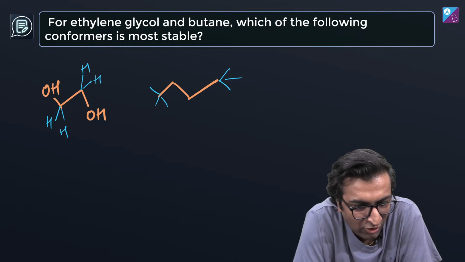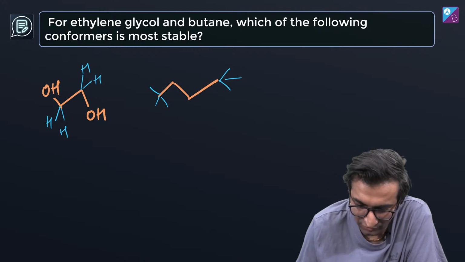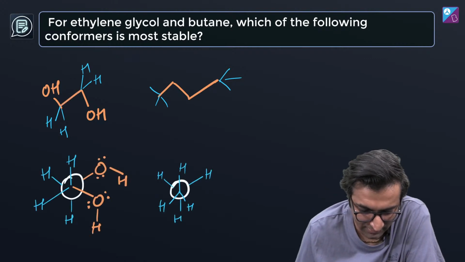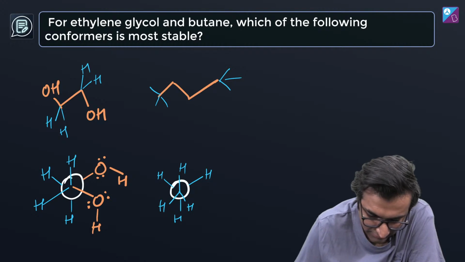H bonding in ethylene glycol is only possible in gauche. Okay, Ayush Tiwari also knows this. That's right, everyone knows, good. This is the gauche structure.